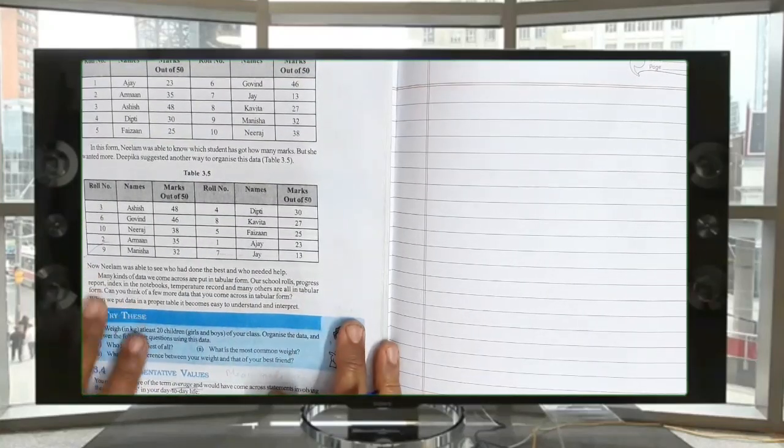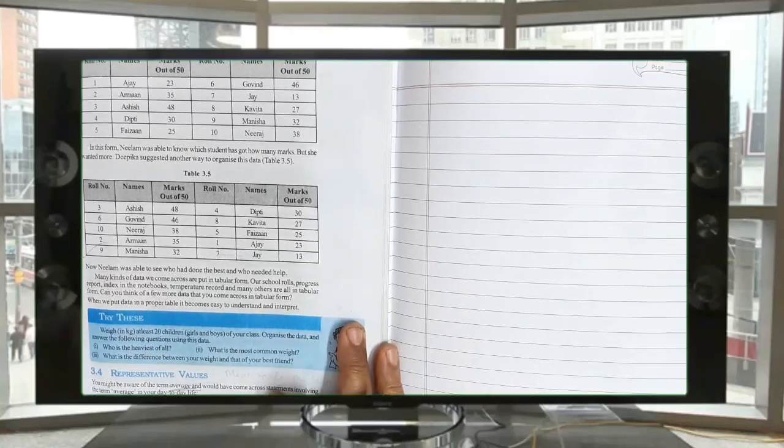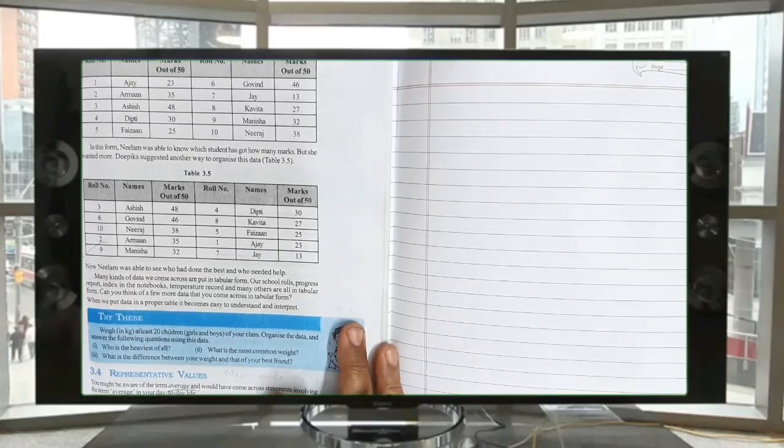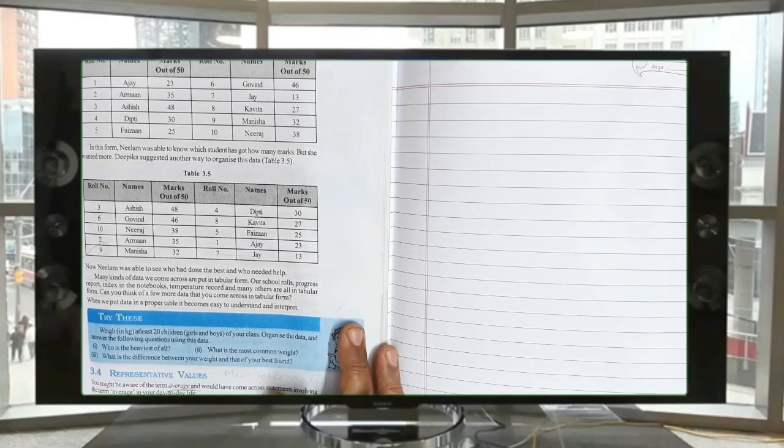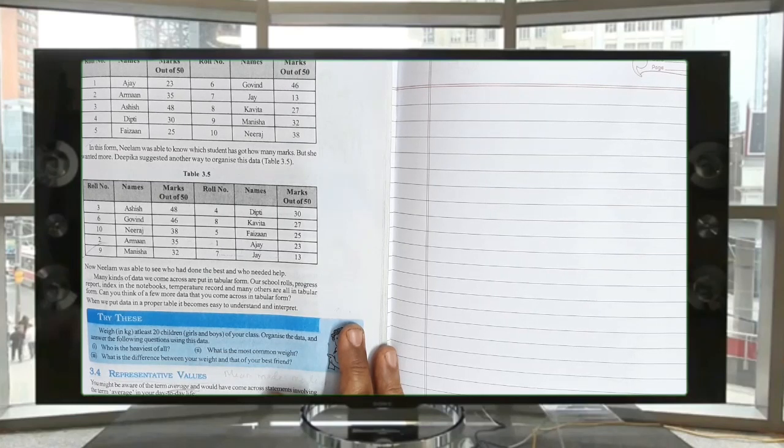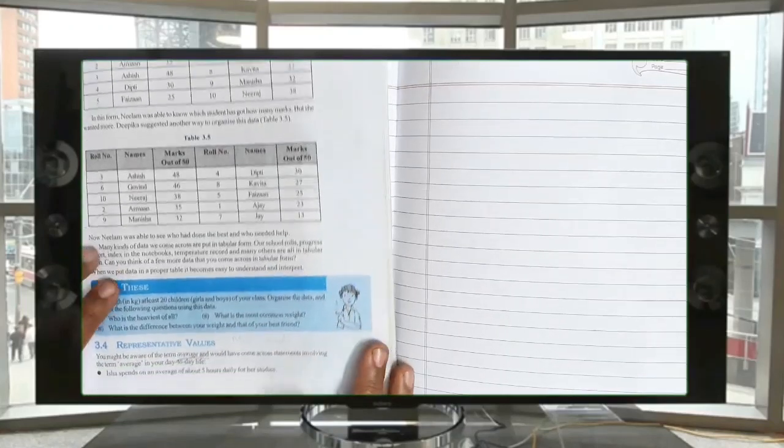Okay. See, next, these data, one more data I'll take, that is how we organize this data. That is important. We are collecting the data. After collection of the data, what to do? We have to organize them. For some purposes, we are just collecting the data. What are those purposes? How we have to organize those data? Now we'll see organization of data.